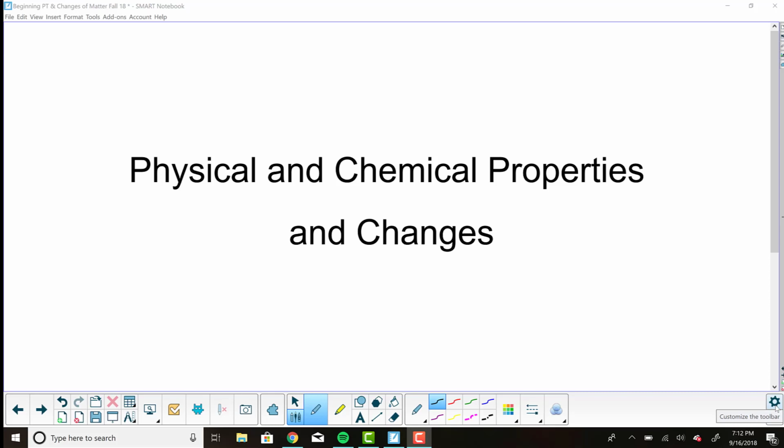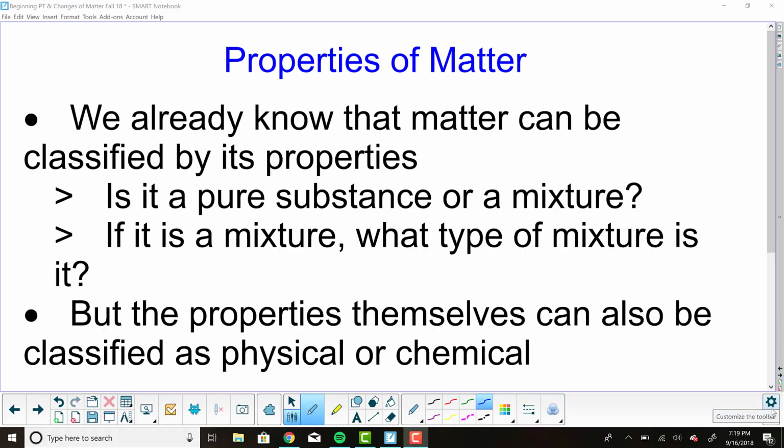Today we're going to continue our discussion about the classification of matter by talking about physical and chemical properties of matter, as well as physical and chemical changes. Matter has certain properties, and we know that matter can be classified by these properties. Yesterday we learned about pure substances and mixtures. So if we have some amount of matter, we can say, is it a pure substance? Is it a mixture? If it's a mixture, what type of mixture is it?